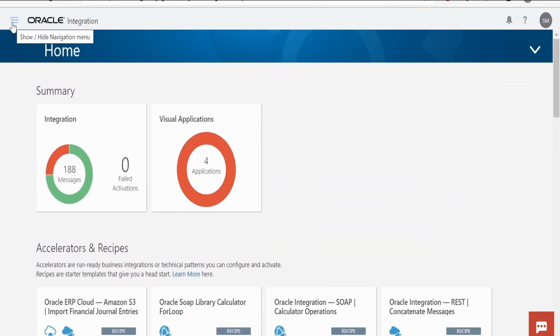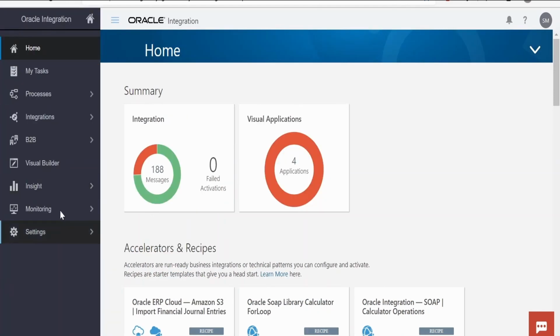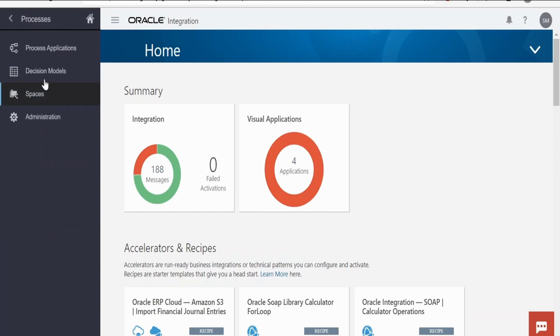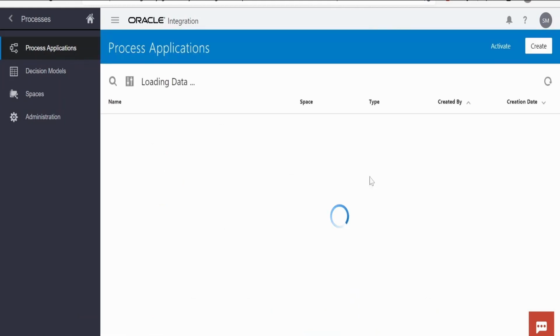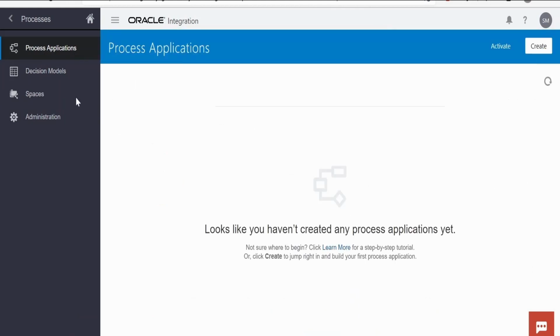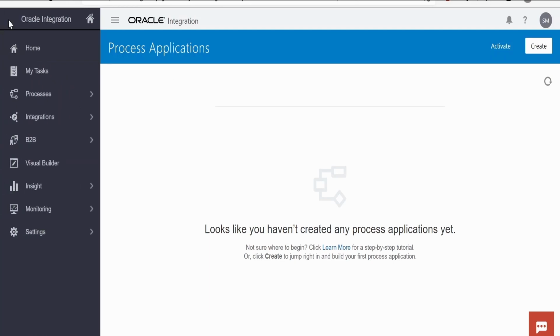Now if you click on this navigation menu on the top left corner, it opens up the tray over here, wherein there will be My Tasks, Processes, Integration, B2B, Visual Builder, Insight, Monitoring and Settings. If you click on processes, it will open up the processes page, where it will ask if you want to create a process application, decision model, if you are managing a space, or administration. Suppose I want to create a process application, I will click on this process application and click on create and start with the application. I will go back.